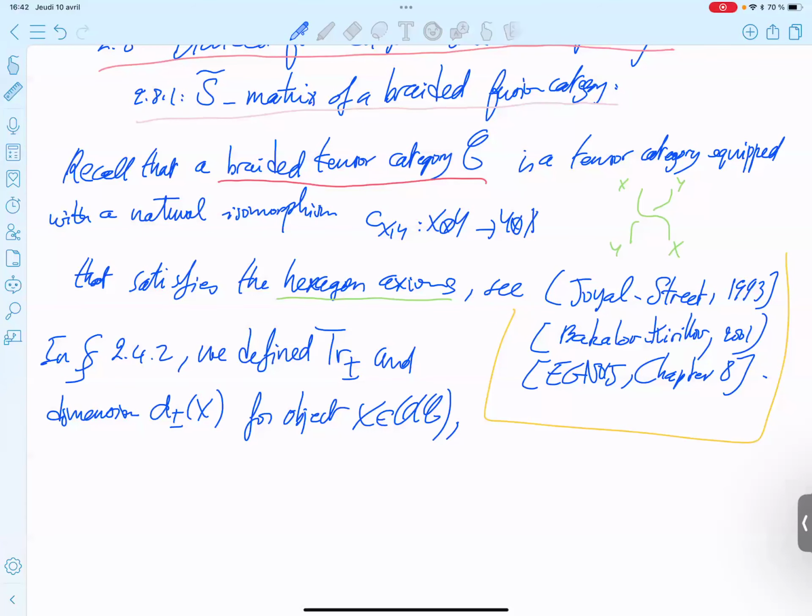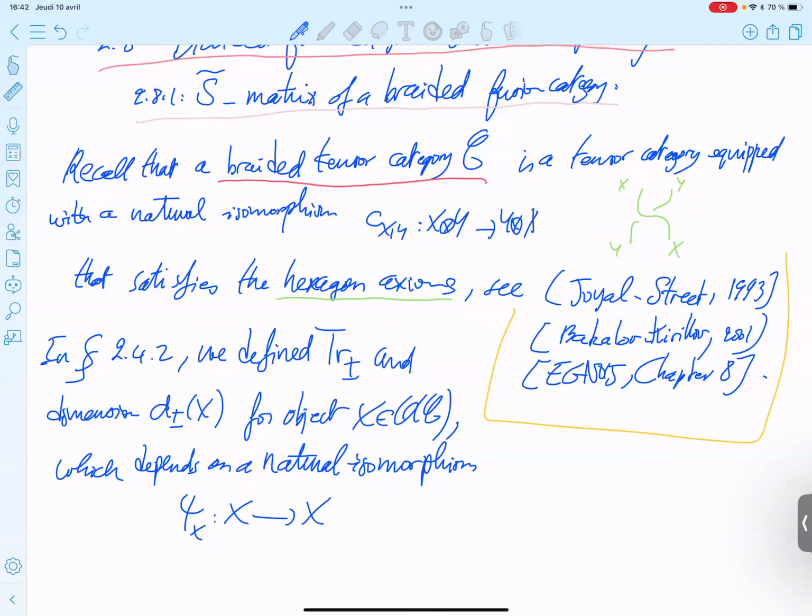So this depends on a natural isomorphism. The goal of this subsection is the same as what we did for the square norm. Remember that we said the square norm, so the categorical dimension, depends on the choice of this isomorphism. But there is a way to define a square norm which is independent, because in fact some ratios vanish, and so you get something independent.